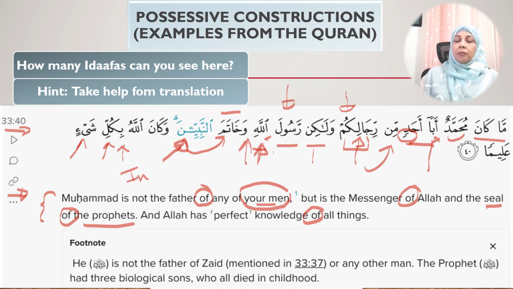Kulli is the mudaf and shay'in is the mudaf ilayhi. He has knowledge in everything. Okay, shay'in means everything. Okay, and kulli is the mudaf and shay'in is the mudaf ilayhi, and you can see that it has a tanween here. Okay, and alima is knowledge. Okay, so the translation of this portion is Allah has perfect knowledge of all things.